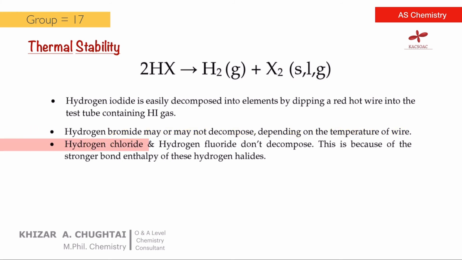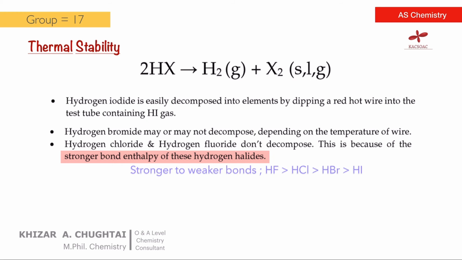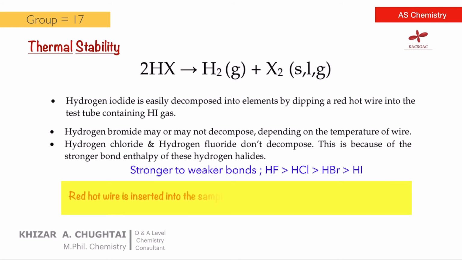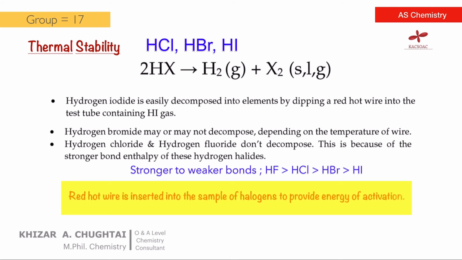But HCl and HF never decompose. This is because of the strong bond enthalpy of these hydrogen halides. HCl has stronger bonds, HBr has medium bond strength, and HI has the lowest bond energy. In this reaction, the red hot wire inserted in the sample provides the activation energy for the reaction.